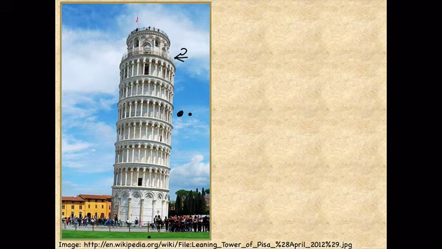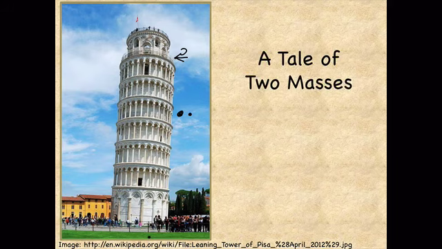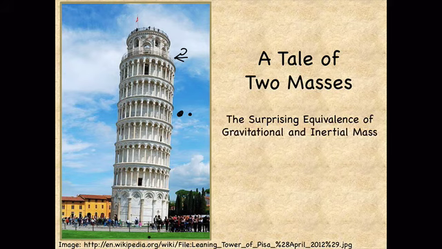Why would they do that? What does it tell us about the relationship between how things move and how gravity affects them? That question inspired this short lecture, A Tale of Two Masses, in which we discover the surprising equivalence of gravitational and inertial mass. Actually, I might have also called this lecture A Tale of Two Laws, because we need to start by looking at two fundamental laws of physics.